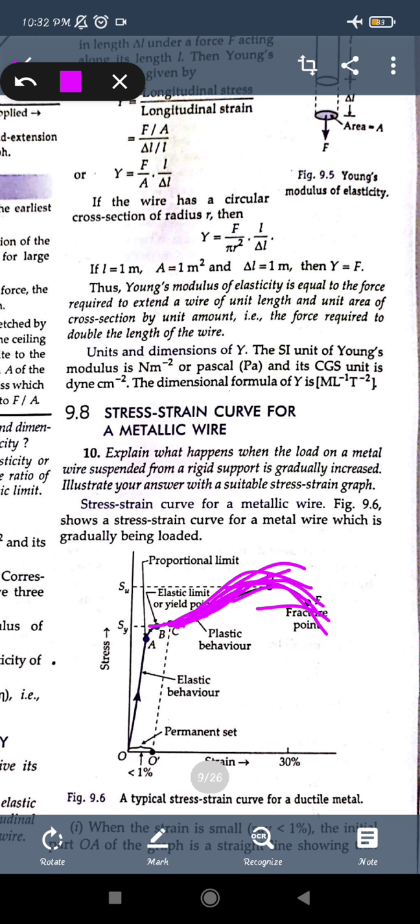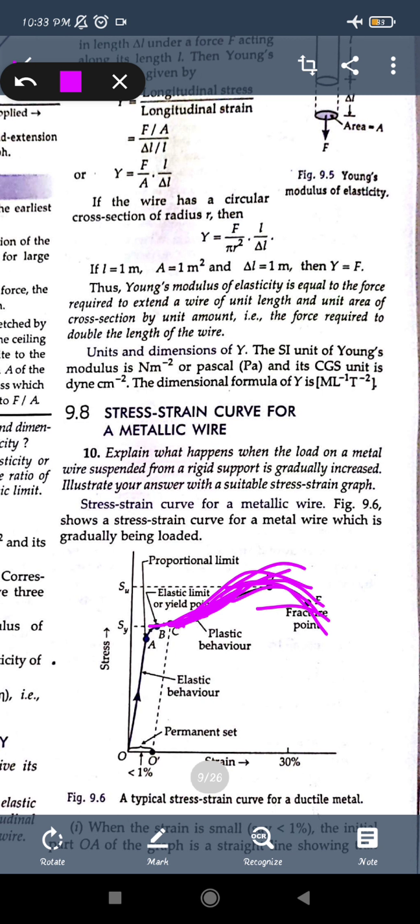Now the region from point B to E is given as the plastic region, because at this point the body tries to go into plastic deformation, as the body has already been given a lot of stretch. Since it is elastic, till the elastic limit it is trying to stretch itself, but beyond that it will try to make itself a permanent plastic deformation. So that is the plastic region. But the elastic region is the portion before that, up to B.